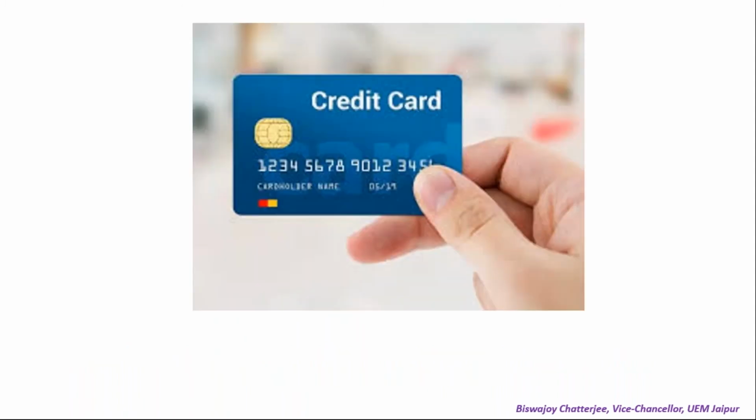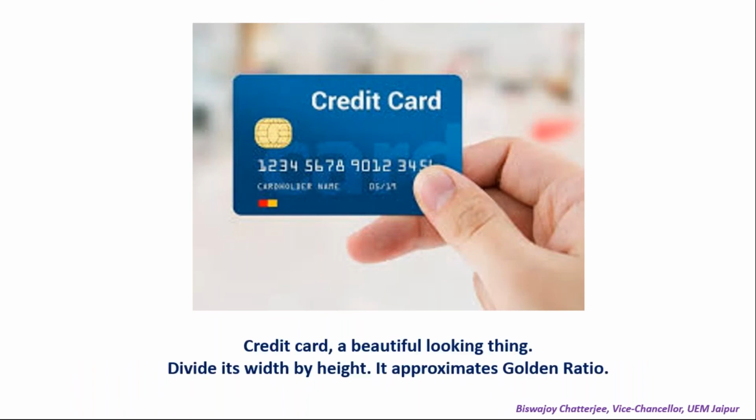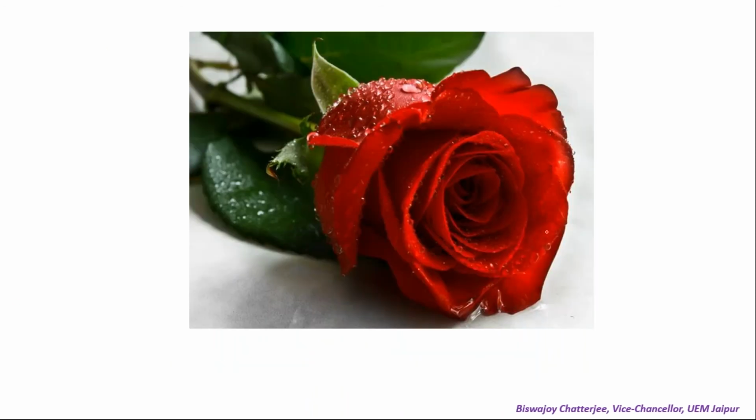Credit card, what a wonderful looking object. Divide its width by its height. This is the width and this is the height. Divide the width by height, it approximates the golden ratio. It's a beautiful looking thing and it associates itself with money, and you divide its width by height, it approximates the golden ratio.